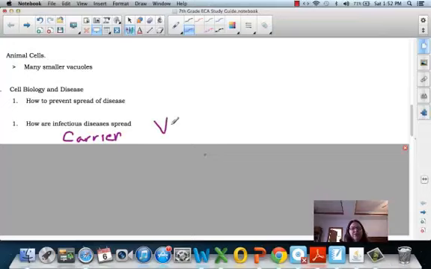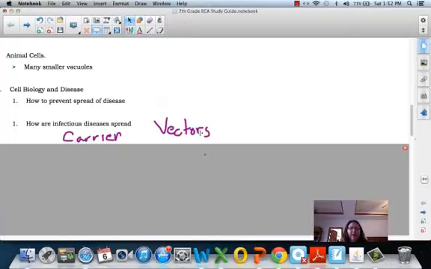There are also vectors. Those are organisms that don't actually have the disease, not human, and they can take the disease from one organism to another. In the case of the bubonic plague, if you remember, the vector was the flea. The flea bit the rat that had the disease and then bit the person, and the saliva gave the person the disease. Also, remember that infectious diseases are carried by organisms we call microbes.